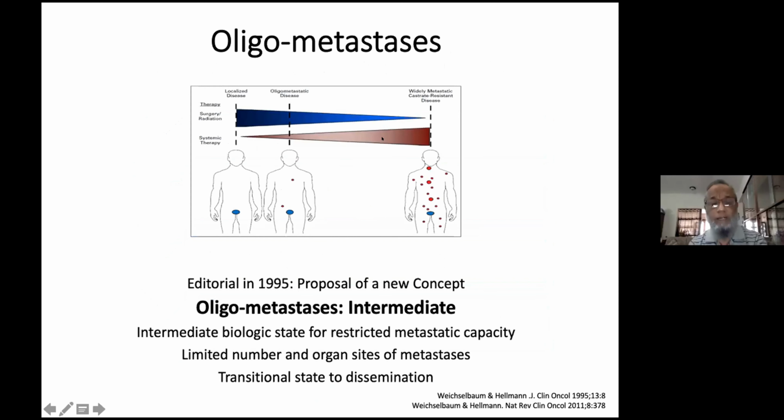So what is this oligometastasis? In 1995, in an editorial, this concept was proposed by Weichselbaum and Hellman that there is an intermediate stage between non-metastatic and metastatic stage, which is called oligometastasis. They first proposed it in 1995, and again, they revisited it with their comment in 2011.